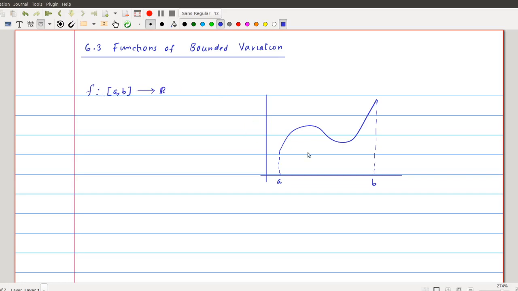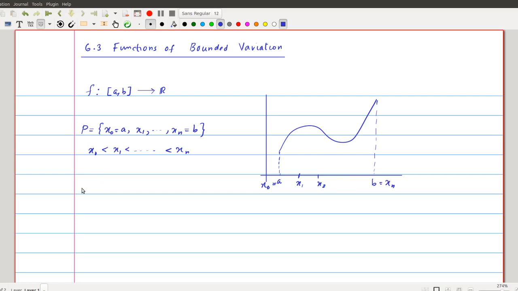Now consider a partition of this [a,b]. Let P be the set of all x0, which is equal to a, and x1, etc., xn, which is equal to b, satisfying the condition that x0 less than x1 less than etc. less than xn, which will form a partition for this interval. Say this is x0, this is x1, this is x2, and all the way up to xn.